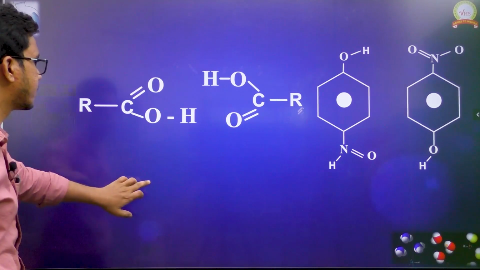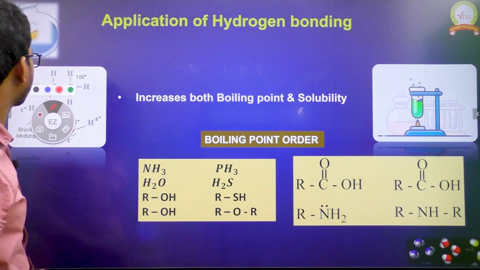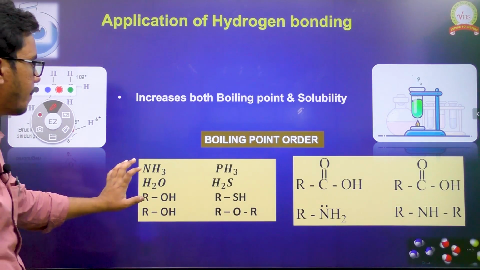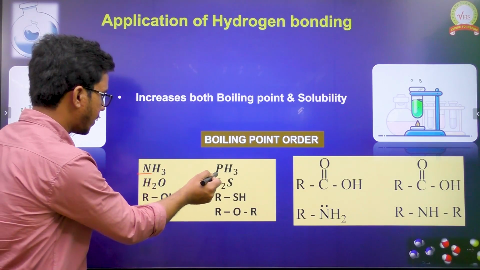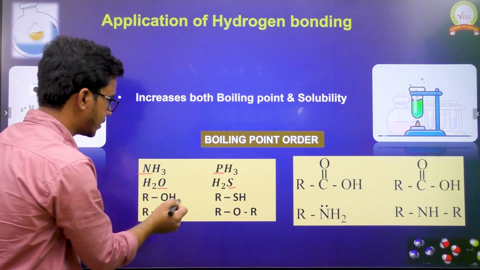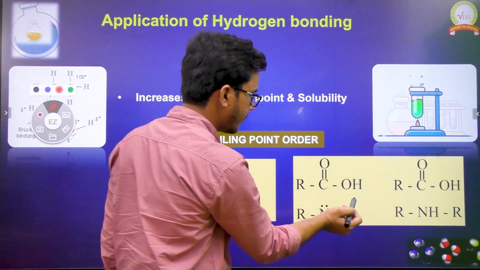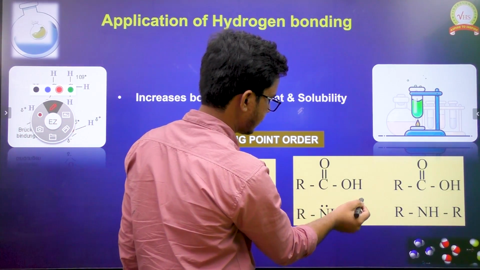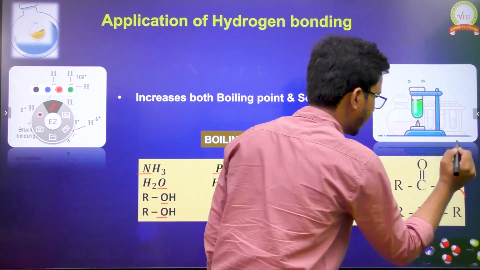Next, let us see some examples in which we can compare the boiling points. We have atoms of the same group: nitrogen, phosphorus, oxygen, sulfur. Then oxygen compounds: alcohol and ether, and we have acid. Let us take this one as ester, OR.